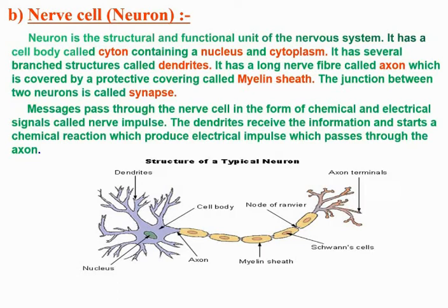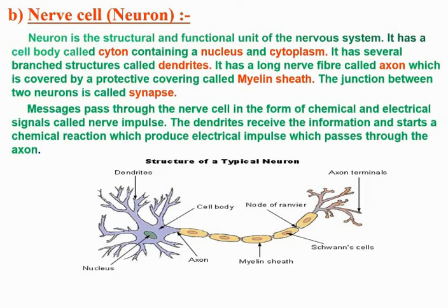Now you can note down the points about the nerve cell or neuron. Neuron is the structural and functional unit of the nervous system. It has a cell body called cytone containing a nucleus and cytoplasm.